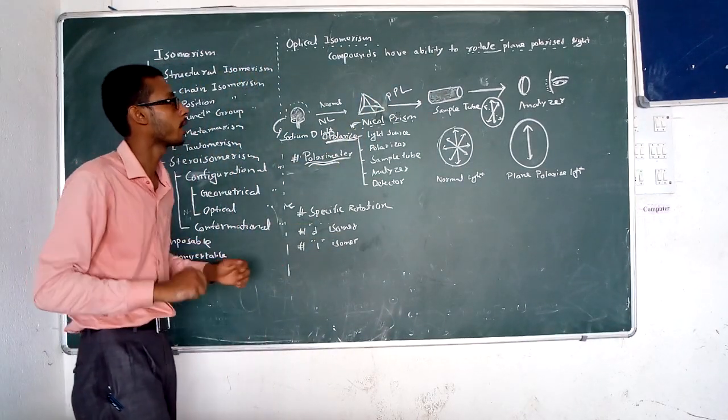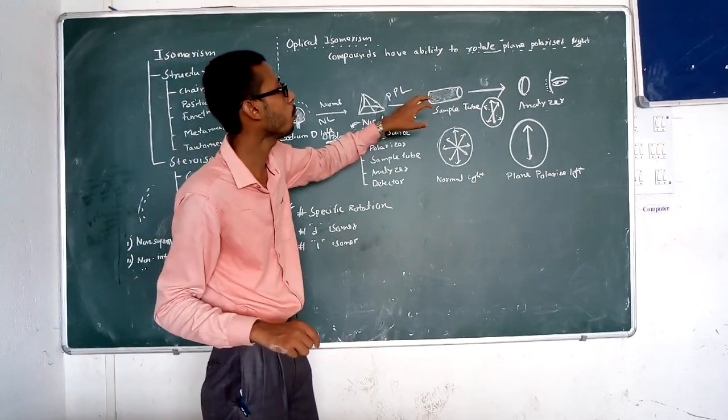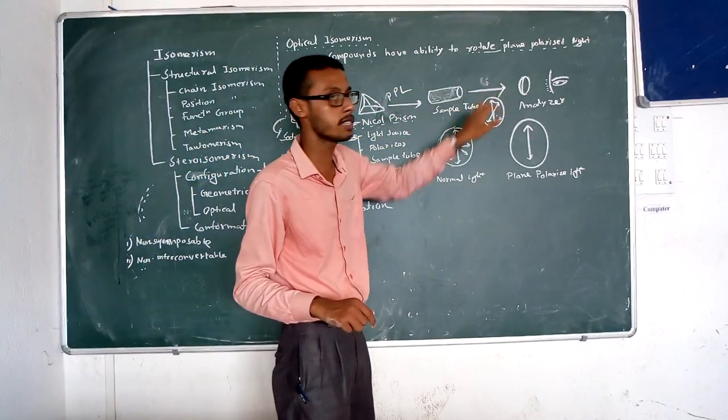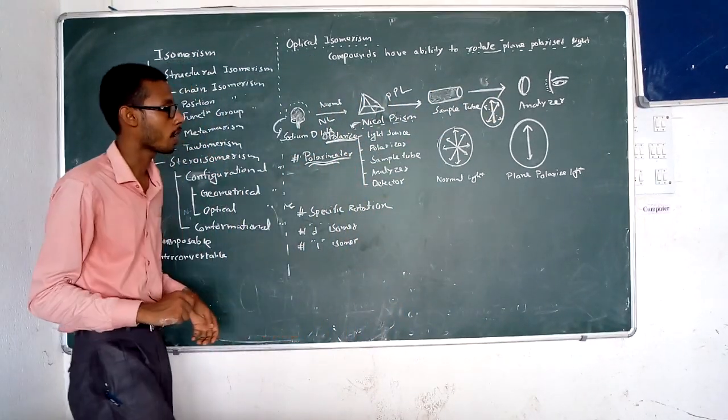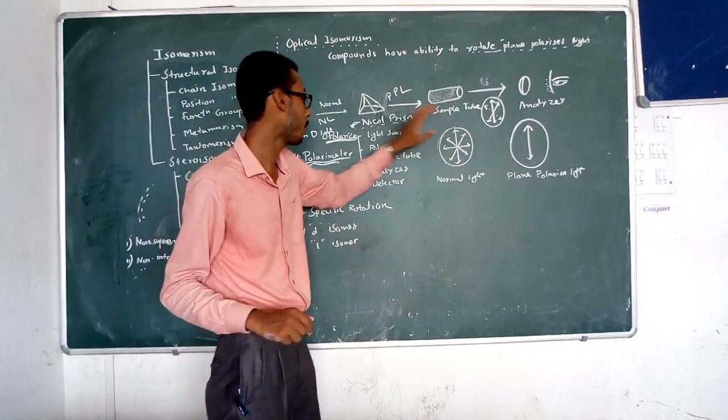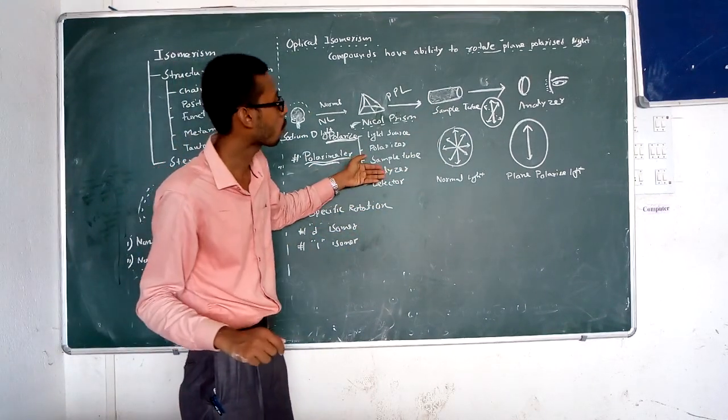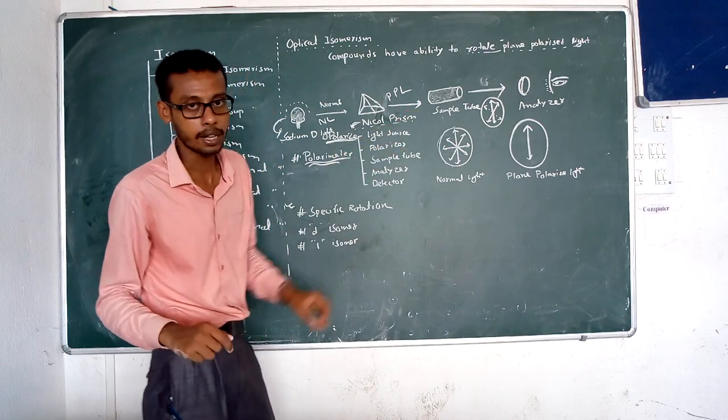When the plane polarized light passes through a sample tube, the angle changes, and this is measured as the specific rotation through the analyzer and the detector.